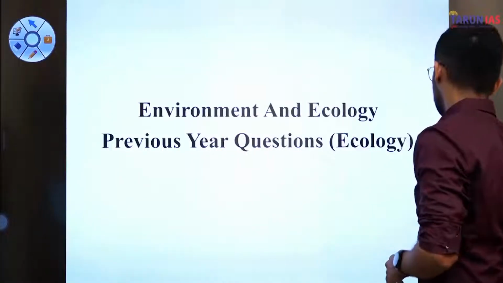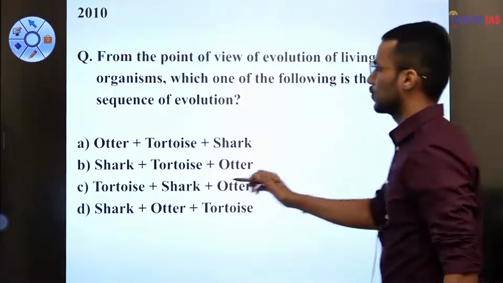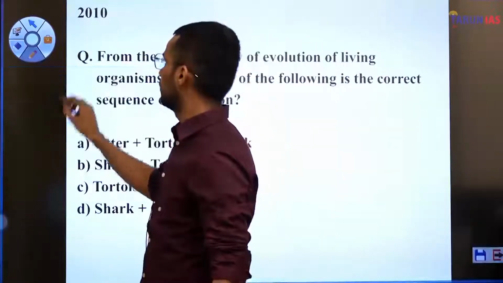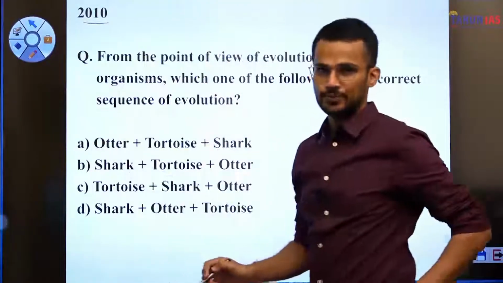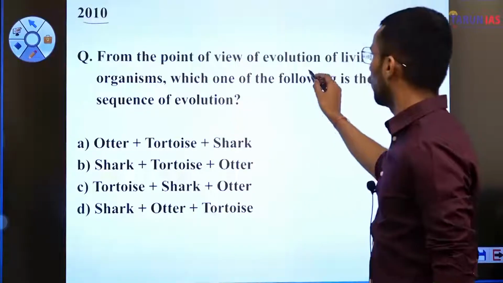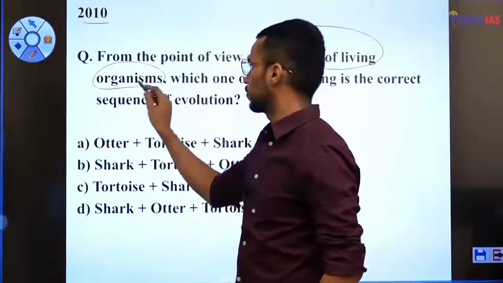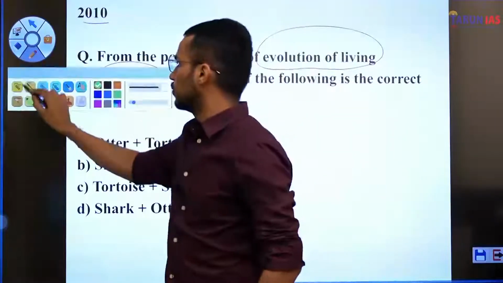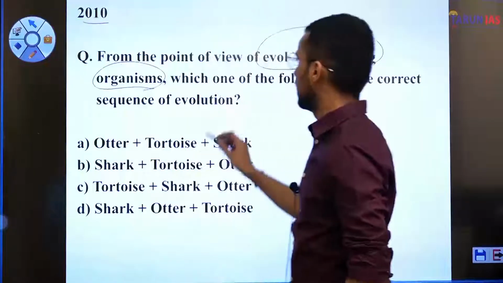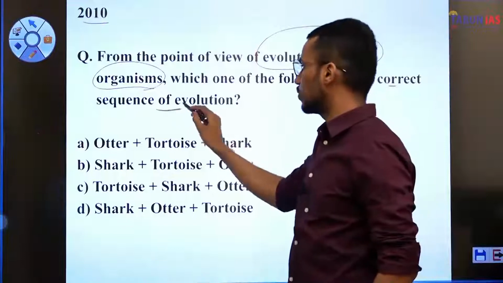Firstly, the question that we are going to discuss is from the ecology section. And the first question is from the year 2010. Let us discuss it from the point of view of evolution of living organisms. This question is about the evolution of living organisms. Which one of the following is the correct sequence of evolution?